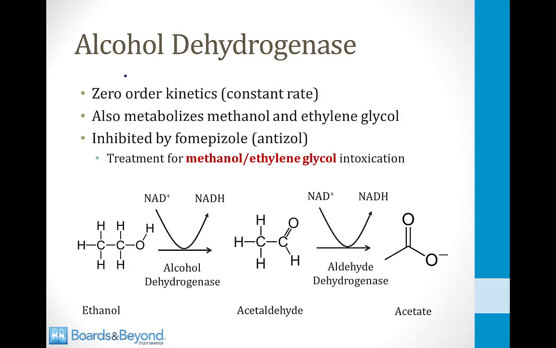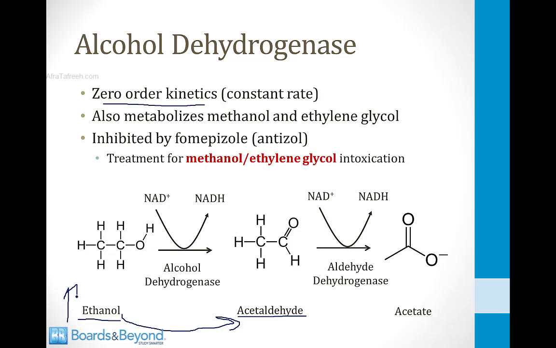I'll finish this module by talking about the enzyme alcohol dehydrogenase. This is the enzyme that catalyzes the first step in ethanol metabolism, the conversion of ethanol into acetaldehyde. Alcohol dehydrogenase operates under zero-order kinetics. This means that it has a constant rate at which it converts ethanol into acetaldehyde, and it cannot increase its rate when the level of ethanol gets high.